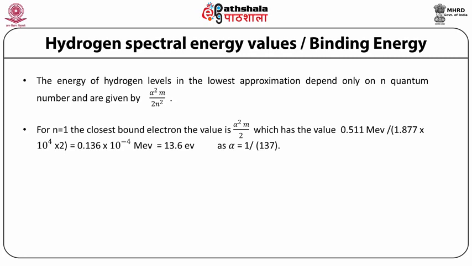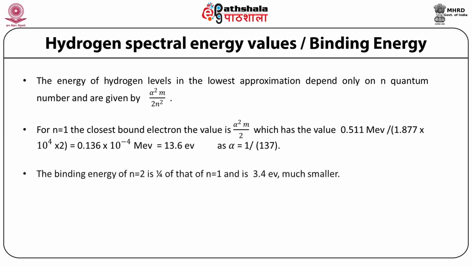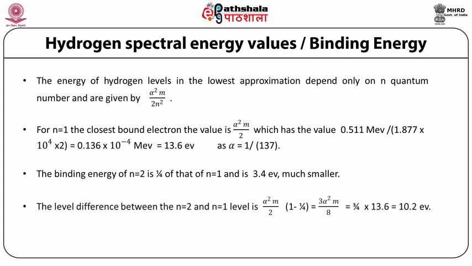As alpha is 1 over 137. The binding energy for n equal to 2 is 1/4 of that of n equal to 1, which is 3.4 eV, much smaller. The level difference between the n equal to 2 and n equal to 1 levels is alpha squared m by 2 into 1 minus 1 by 4, which is 3 alpha squared m by 8, which is equal to 3 by 4 into 13.6, or 10.2 electron volts.